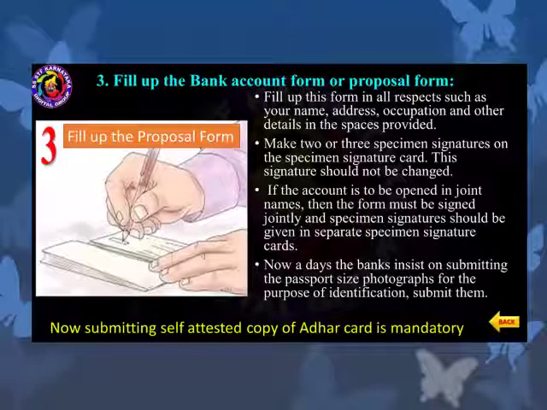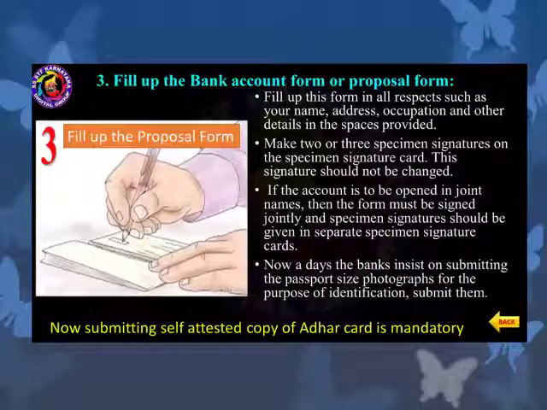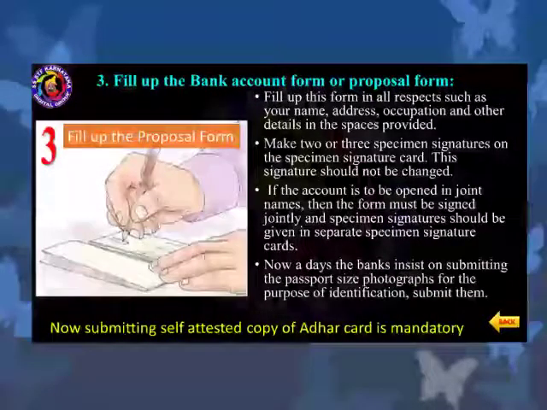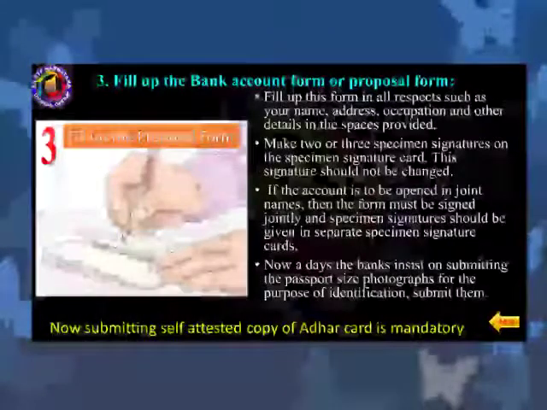The third procedure is to fill up the proposal form. Once you go to the bank and approach the bank people, they will give you an account opening form. The account opening form will have the details with regard to your name, your address, your occupation, and other details. You need to make 2 or 3 specimen signatures in that form. Once a signature is done, the signature cannot be changed.